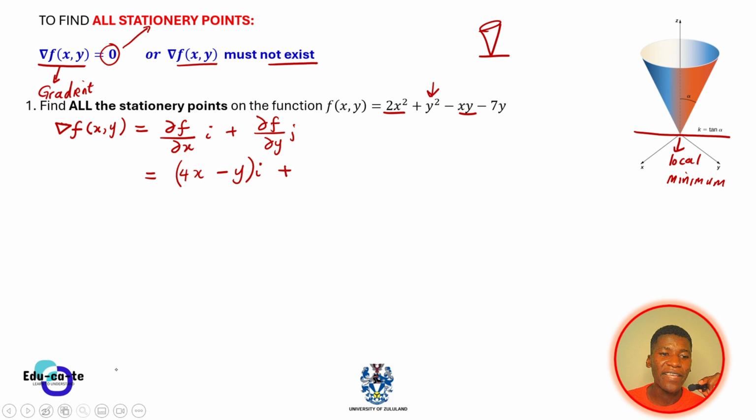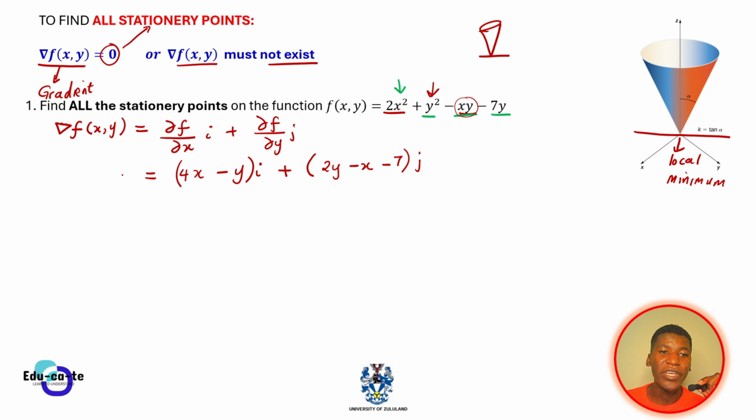Now you do the partial derivative in terms of y. This one does not have y in it, so it's a constant. We don't consider it when differentiating with respect to y. But this one does have y in it, so we can differentiate those terms and find the partial derivative with respect to y. This will give us 2y, and then differentiating this part with respect to y, we remain with negative x, and then differentiating the other part, you remain with negative 7, and then this is times j. So now you have your gradient.